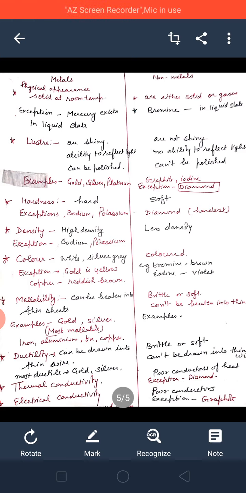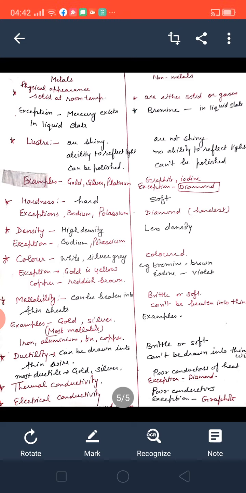Now, sonority. What do you mean by sonority? The property by virtue of which metals can produce a ringing sound when struck with a hard surface. You have seen bells in the temple. In the center of the bell, there is an iron round structure. When we beat that iron round structure against the surface of the bell, what is produced?